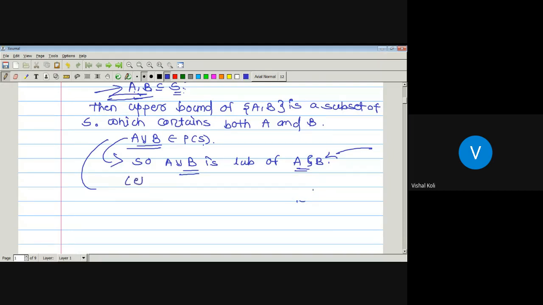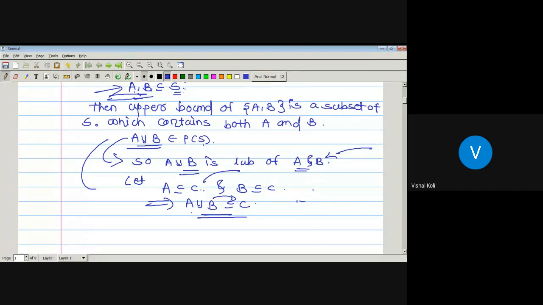Let A be a subset of C and B is also a subset of C, which implies A union B is again a subset of C. So here we have taken another upper bound C, for which A and B both are subsets of that C. But by the property of union, whenever A and B are any two subsets of C, then A union B is again a subset of C. So whenever we take another upper bound, A union B must be a subset of that upper bound.